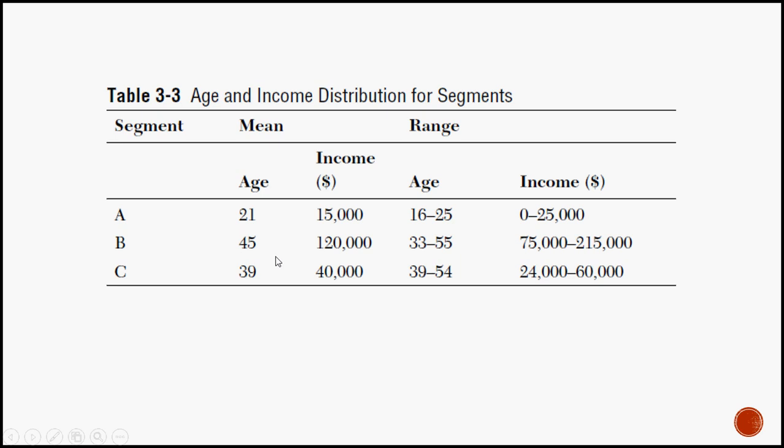Though the age difference is not pretty high, their income level is highly different. So what is the real reason? What would be the ideal product that I can look for? This is how you have to look intuitively into it. What is the real reason for them to be grouped into three categories based on these two different variables or attributes, and then you have to look into what is the brand, what is the product that you are into, and what would be the right composition of the product that would be ideal for these three different groups.